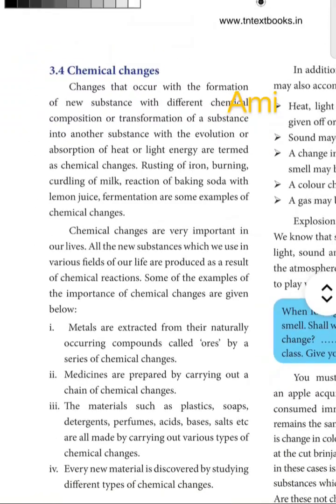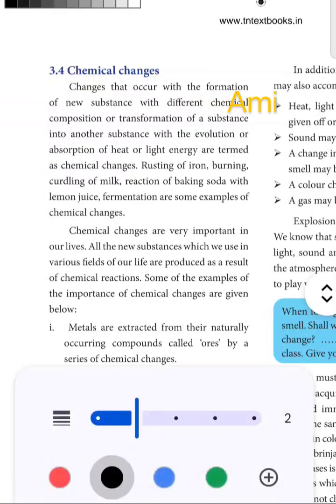Now, chemical changes. Till now we discussed the physical changes. Till crystallization, whatever we discussed, all the three states of matter, changes in shape, color, size and states of matter, solid to liquid, liquid to gas, gaseous to liquid, liquid to solid and gaseous to solid, all this was completely discussed based on physical changes. Now we are going to focus on the chemical changes.